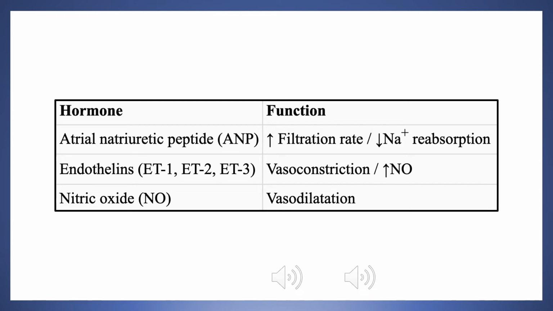But essentially the end result is that by activation of guanylate cyclase, you decrease the concentration of calcium ions in the cytoplasm, and this correlates with decreased contraction of smooth muscle cells in arterioles and therefore vasodilation of the arterioles.